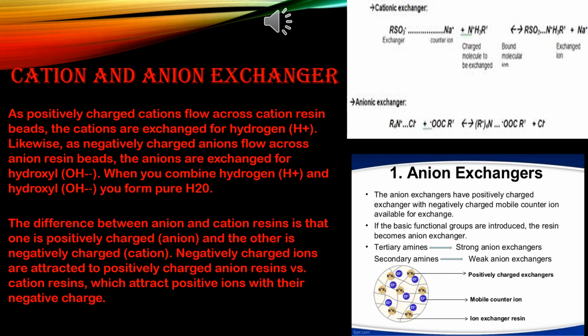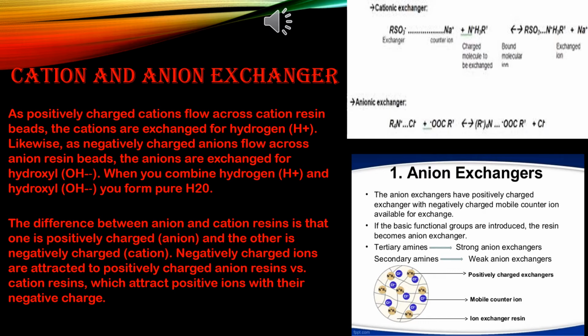Next topic is cation and anion exchanger. As positively charged cations flow across cation resin beds, the cations are exchanged for hydrogen ion. Likewise, as negatively charged anions flow across anion resin beads, the anions are exchanged for hydroxyl. Now what are beads? In the previous slide that I have shown, these are cylindrical structures: the cation exchange cylinder and the anion exchange cylinder. When you combine hydrogen and hydroxyl, you form pure H2O, that is water.